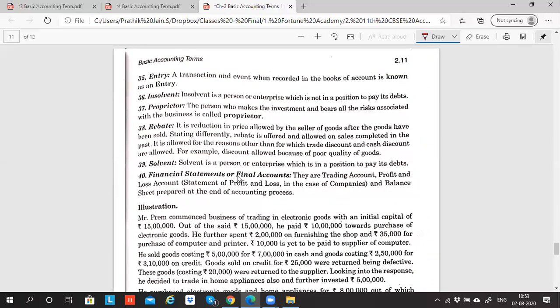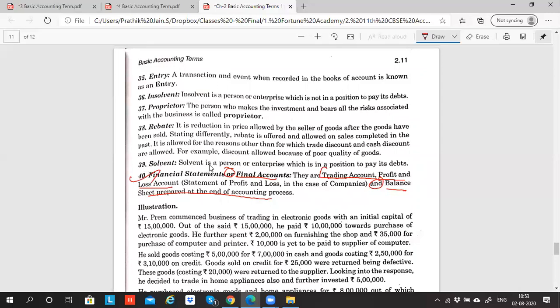So financial statement or final accounts, this is a very important term. This is nothing but the trading and profit and loss account. This is a statement of profit and loss in case of companies. Generally, trading and profit and loss account and balance sheet put together is called final accounts. If somebody asks me to prepare final accounts, then I need to prepare trading and profit and loss account and balance sheet. If somebody asks me to prepare the financial statements, they are indicating the same: trading and profit and loss account and balance sheet.